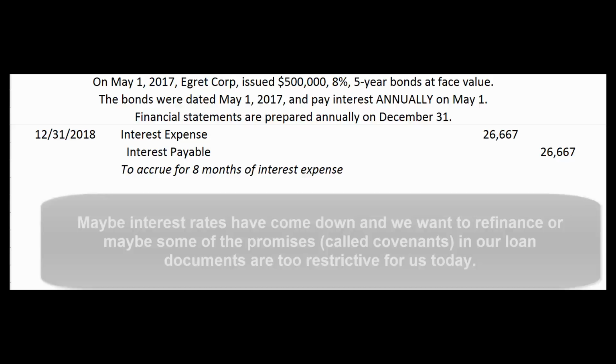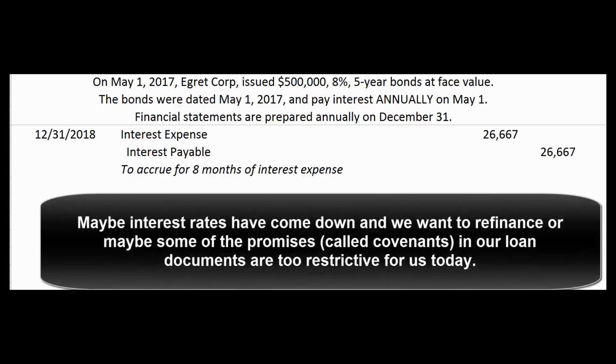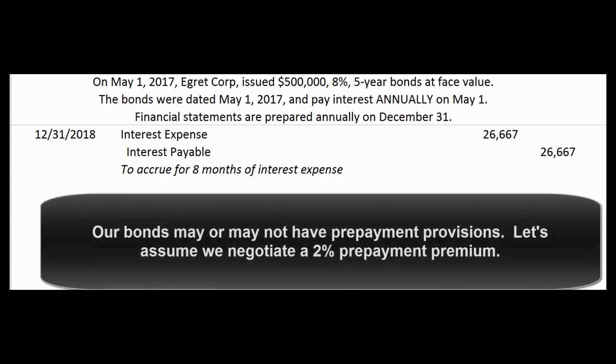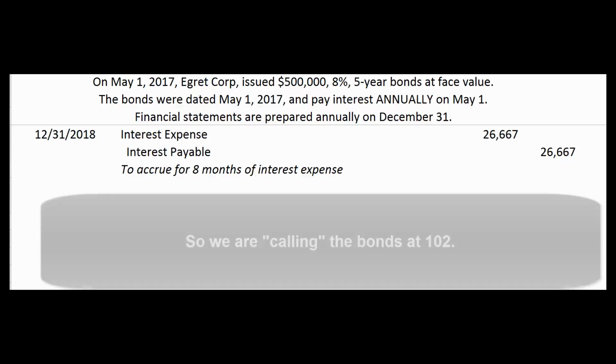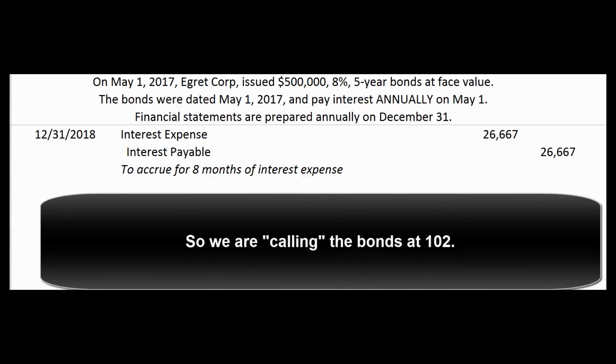Now let's pretend we want to pay these bonds off early. Maybe interest rates have gone down and we want to refinance. Maybe we made some promises when we issued these bonds that are kind of inconvenient for us now. Maybe we promised to never pay dividends and we want to start paying dividends to our shareholders. Or maybe we promised not to acquire somebody and it's time for us to acquire somebody. But for whatever reason, we want to pay these bonds off. We go to the bondholders and they say, what's in it for us? And so we have to offer them, say, an extra 2% to convince them to sell. So we say we're calling the bonds at 102, 102%.